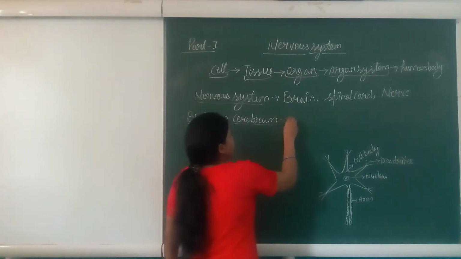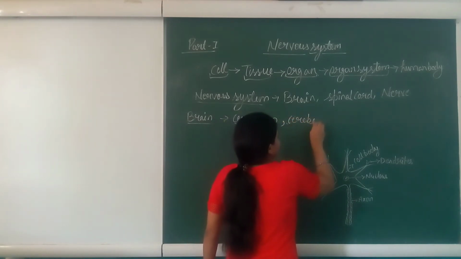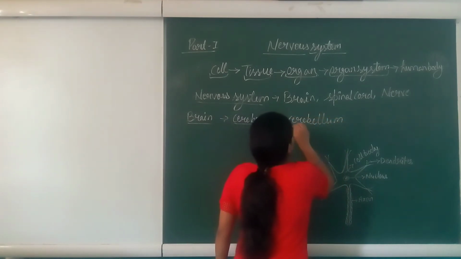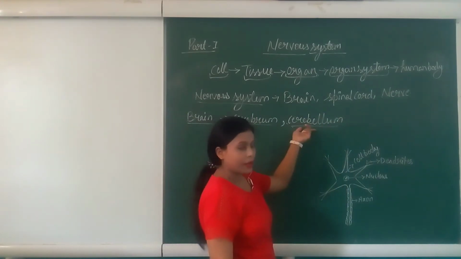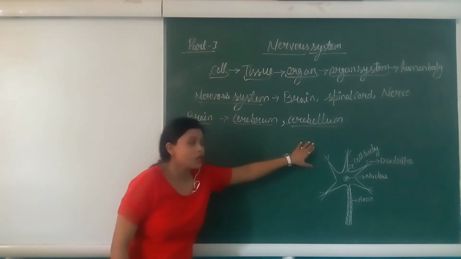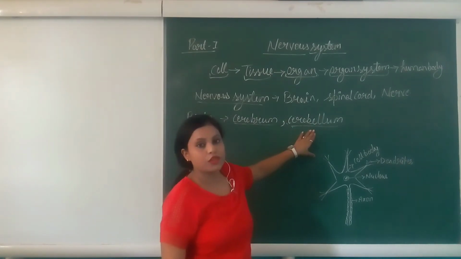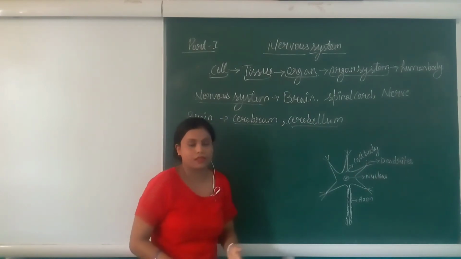Next part is the cerebellum. It is located below the cerebrum and it is the second part of the brain. It controls all the voluntary muscles. What are voluntary muscles? Voluntary muscles are those muscles which are in our control, like our hands and legs.